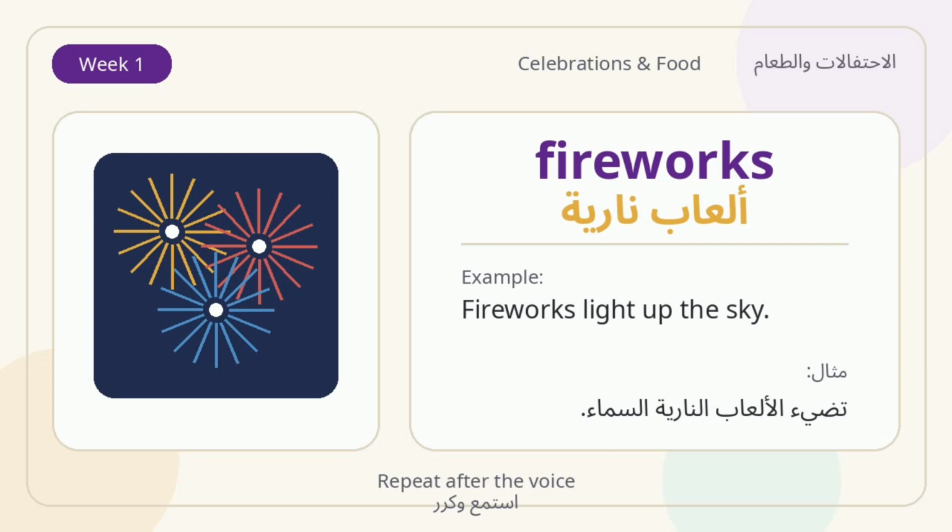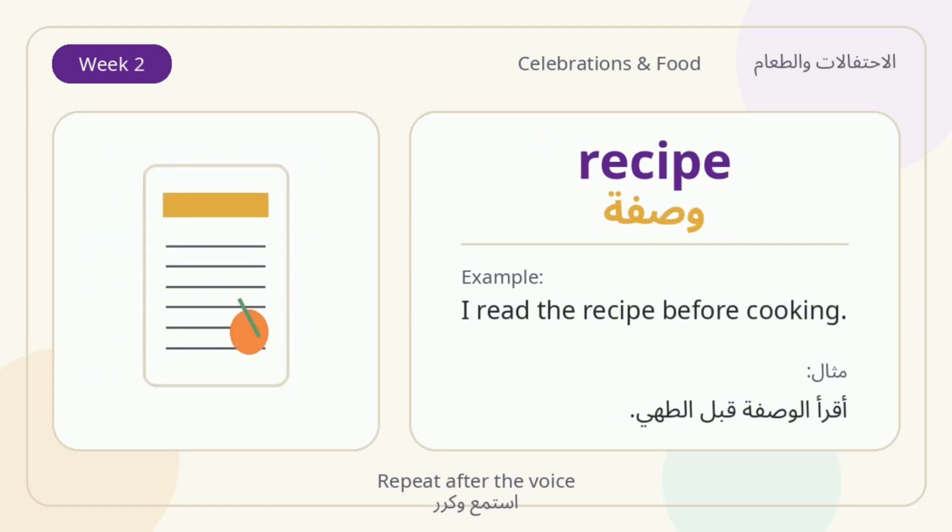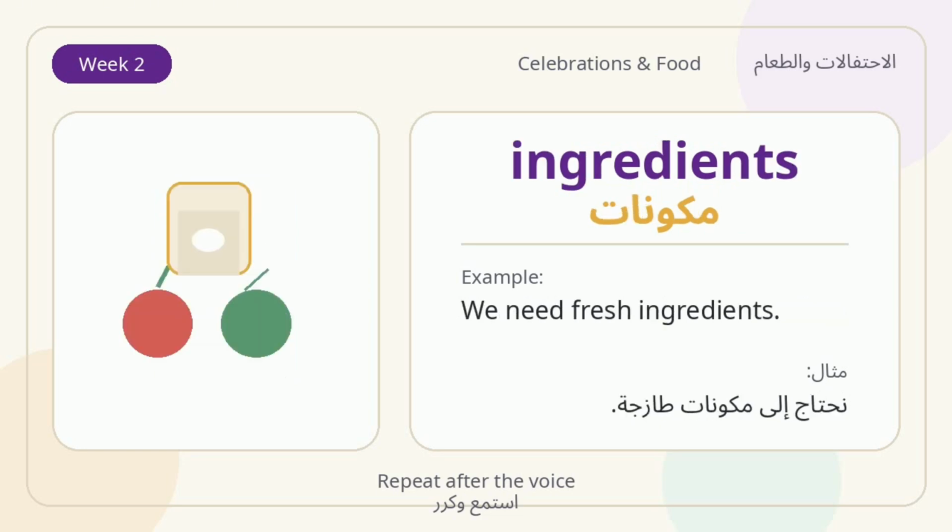Great job. Now let us learn week 2. Recipe. A recipe tells us how to make food. My mother reads the recipe before cooking. Ingredients. Ingredients are the foods we use to make a recipe. Flour, eggs, and milk are ingredients.